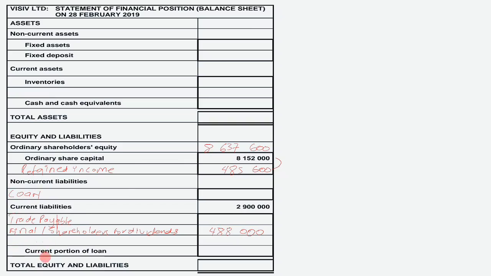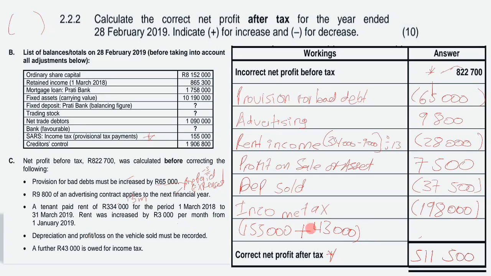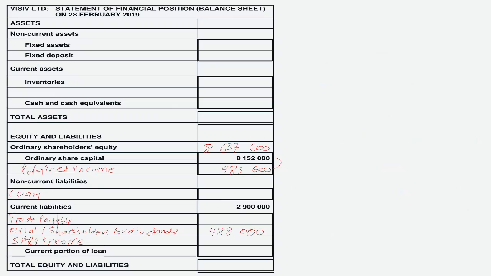So here, okay, current portion of loan, it's given. Remember guys, you had SARS that was owed, right? When we were calculating the profit after tax, our SARS owed was 43,000. So this 43,000 will be recorded under current liabilities.